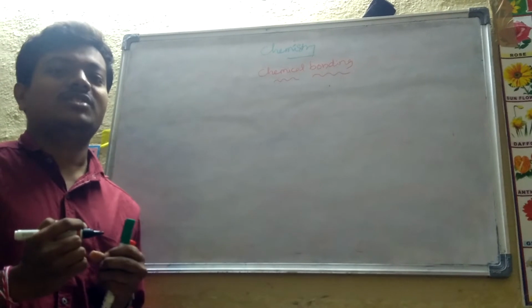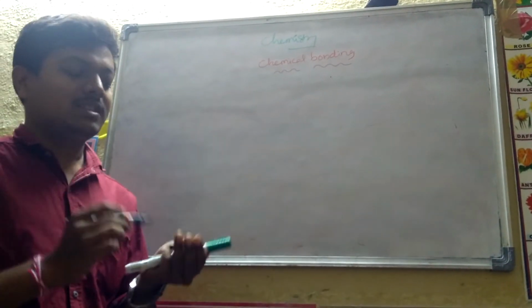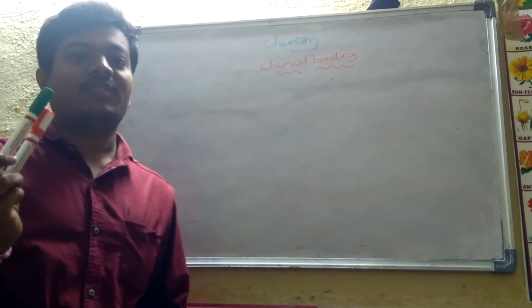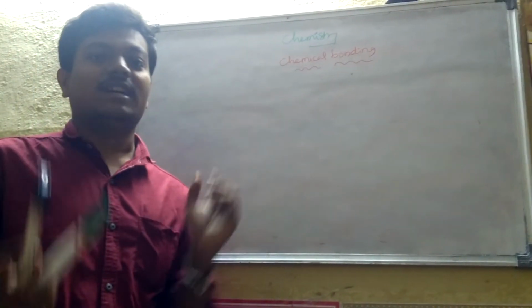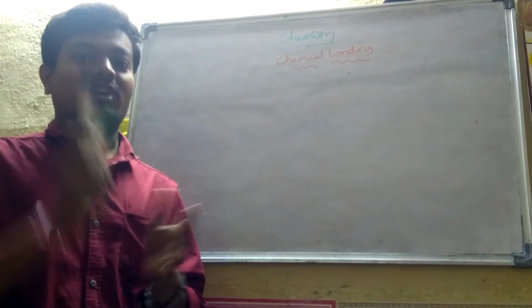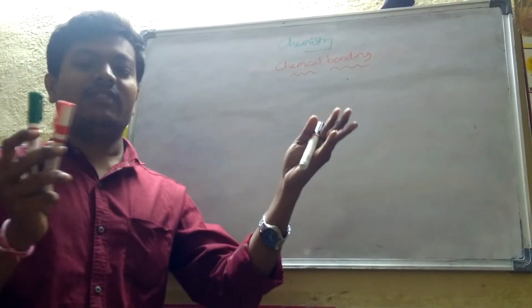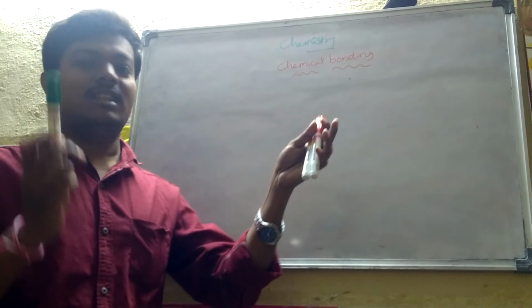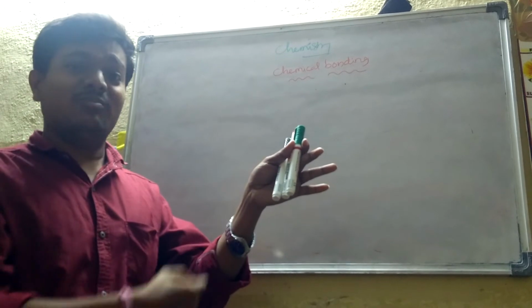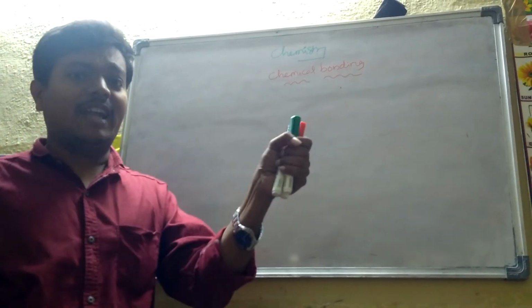The force of attraction. The force of attraction means, for example, I am taking three elements, right? These three elements are in my hand. First one black, one element. Second one, another element. Third one. I am going to keep these three elements in my hand.